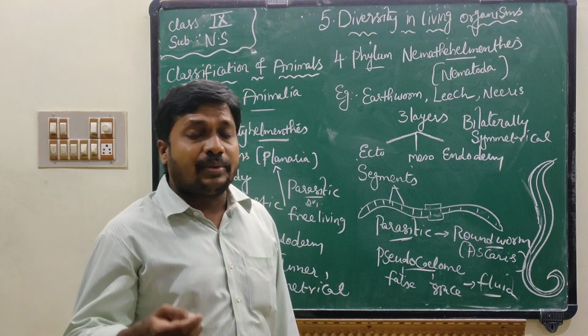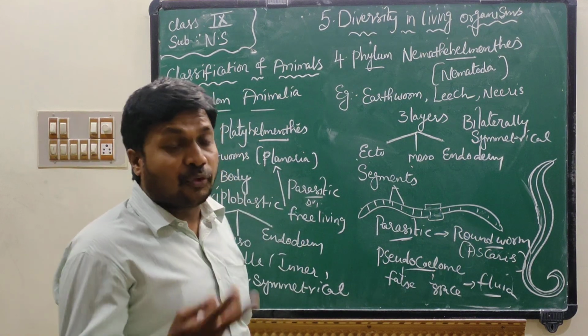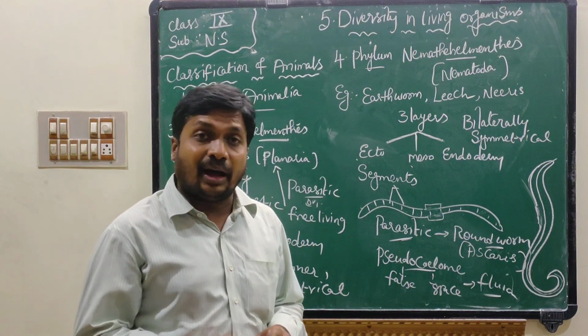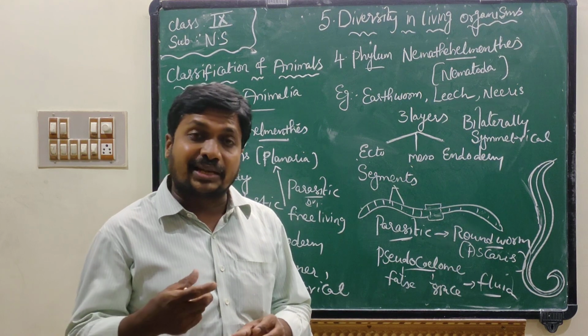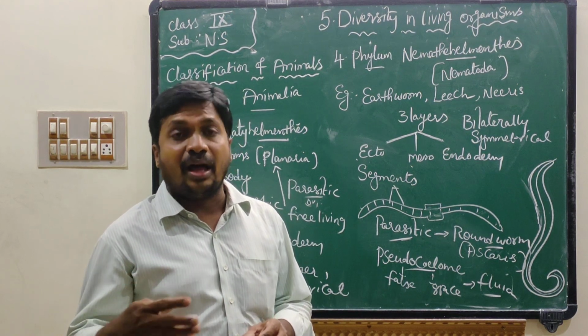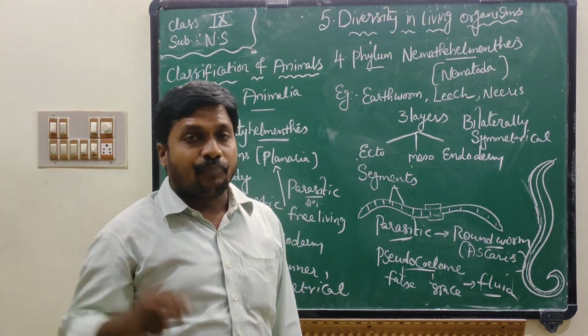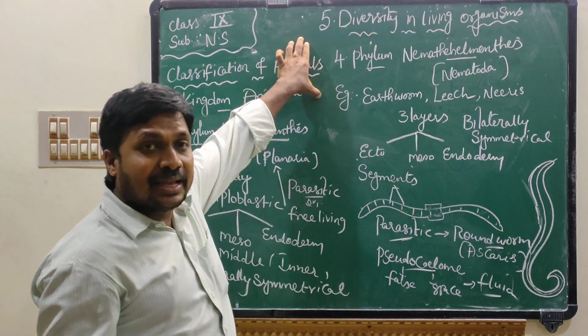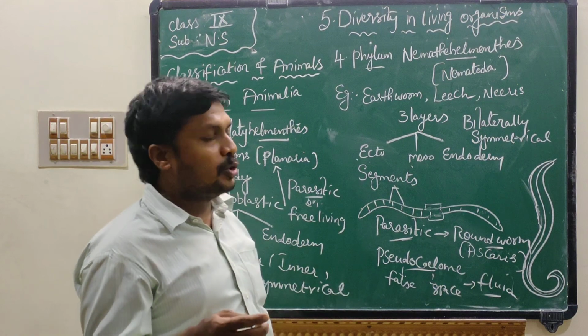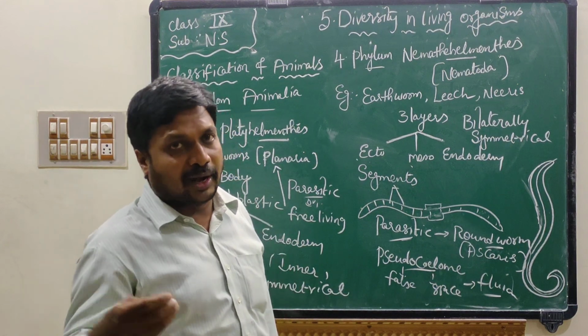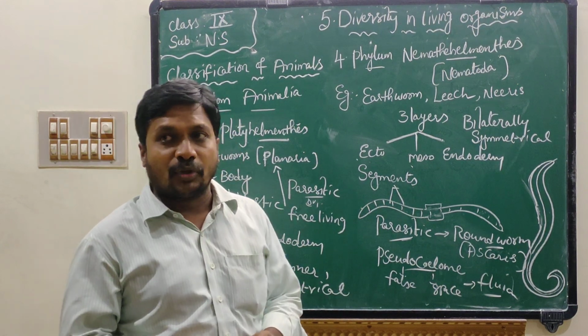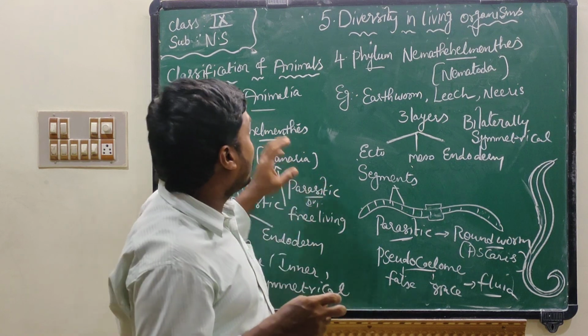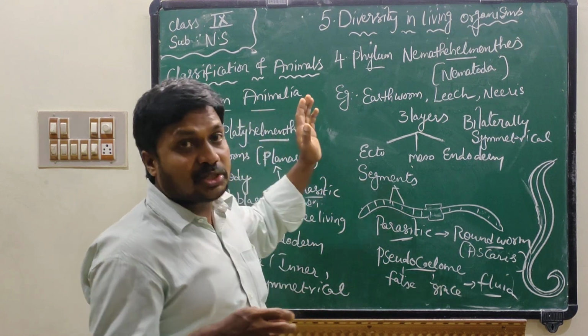In the next class, I will explain the remaining phyla: Annelida, Arthropoda, Mollusca, Echinodermata, and the last one, Chordata. So, we learned 4 phyla in this class. In the next class, I will explain some more phyla in the animal kingdom. Okay, children, this is about kingdom Animalia, the first 4 phyla.